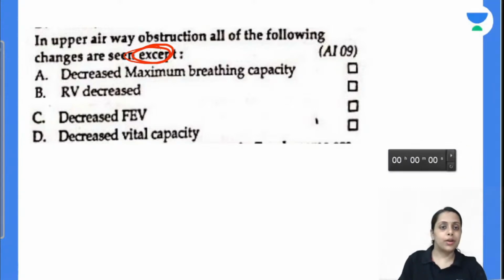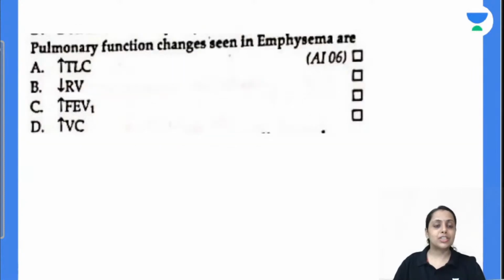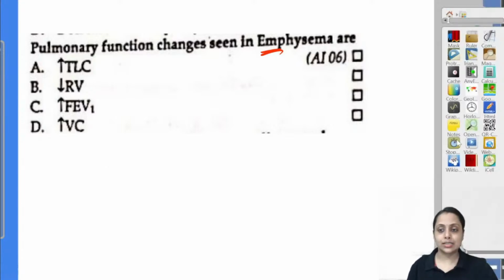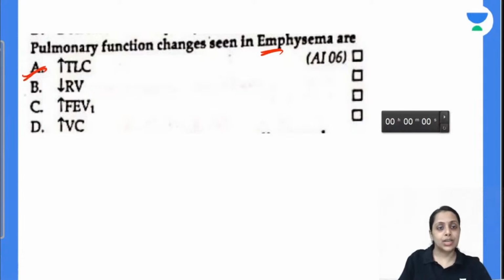In upper airway obstruction, all are seen except residual volume decreases. No, residual volume does not decrease in this situation. So the answer is B. Coming to the next: pulmonary function changes seen in emphysema are total lung capacity increases, residual volume decreases, FEV1 increases, vital capacity increases. In emphysema, total lung capacity increases, FEV1 increases, vital capacity increases. So the answer is A, C, D.